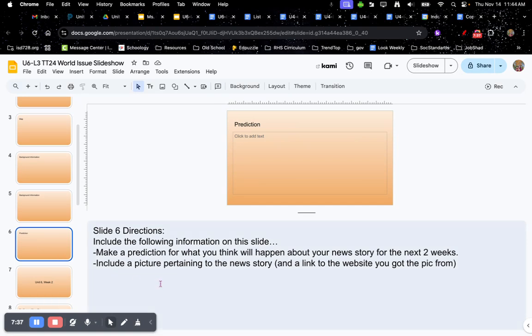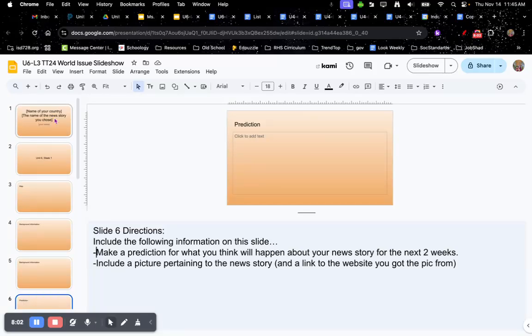Slide number 6 is prediction. So in this slide, you must include the following information. Make a prediction for what you think will happen about your news story for the next 2 weeks, and include a picture pertaining to the news story and a link of the website you got the picture from. All right, once you're done with slide number 6, you are done for Unit 6, Week 1.